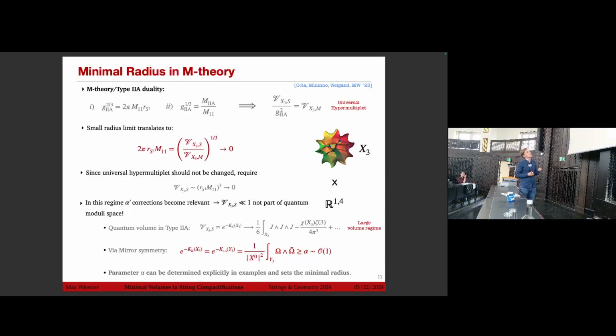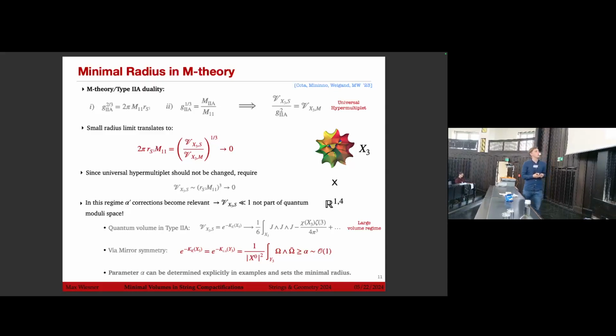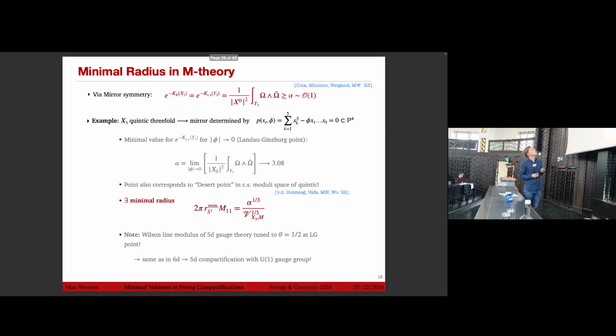We look at what is actually the quantum volume of this Calabi-Yau, which can be computed by mirror symmetry, because you can just look at the Kähler potential, e to the Kähler potential, in the mirror. And so this is actually bounded, as one can see in examples, by an order 1 parameter. And this sets the minimal radius.